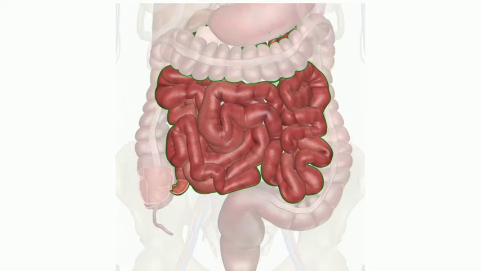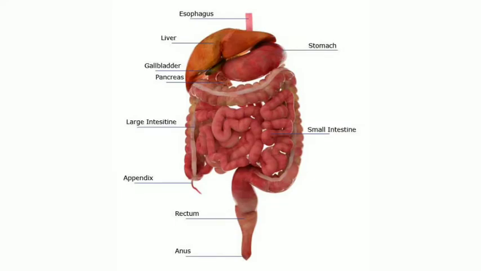The length of the small intestine varies in different animals depending upon the type of food they eat. For example, the small intestine is comparatively longer in herbivorous animals which eat grass and shorter in carnivorous animals which eat meat. The reason is that the long small intestine of herbivores helps in digestion of cellulose. That's why it is longer in size, whereas flesh or meat is digested easily. That's why carnivores have a shorter small intestine.